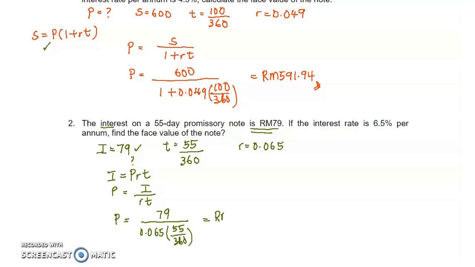So when we calculate this, P will be equivalent to 7955.24. So again, which formula do we need to use? Look at the info given in the question, then relate it to the formulas that you already learned.